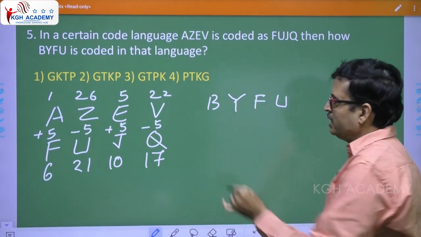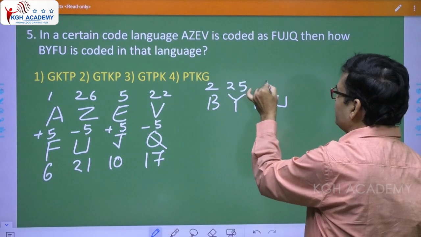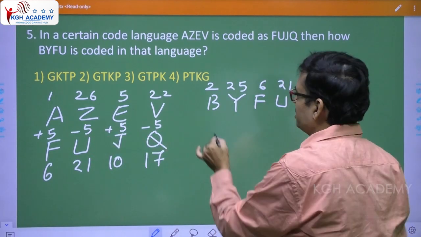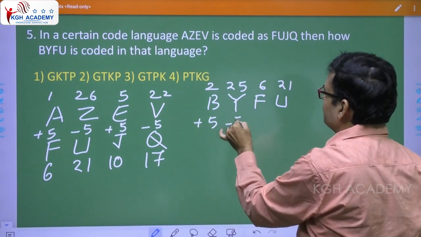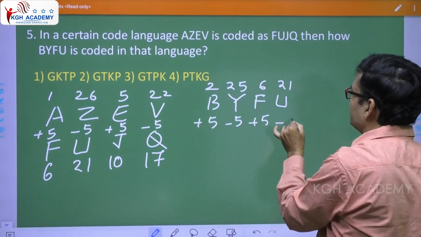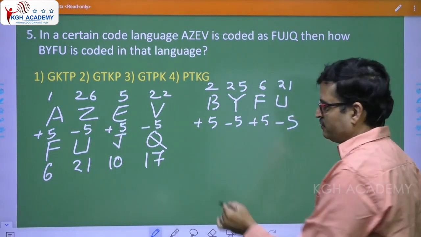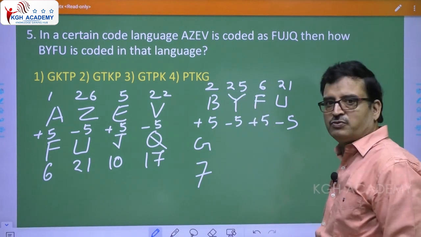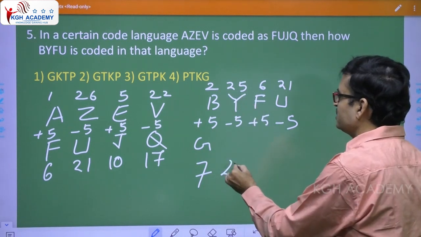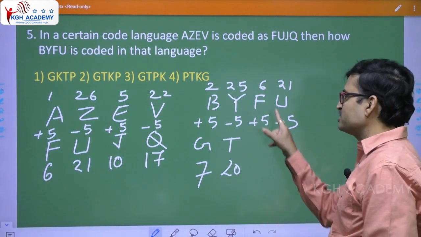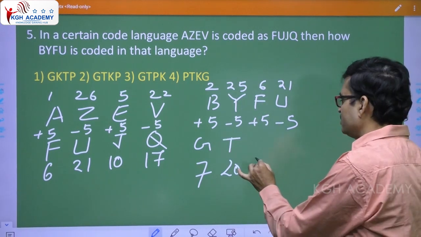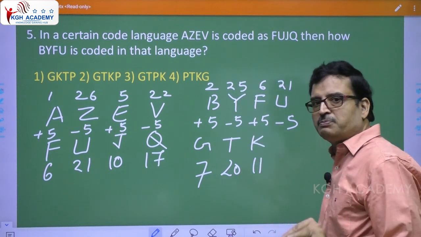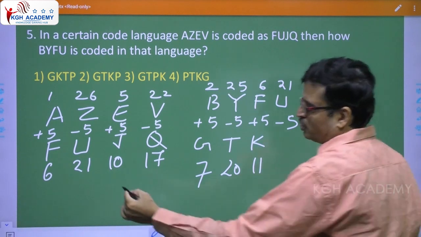B-I-F-O, BIFO. So 2, 25, 6, 21. Started with plus 5, so you also have to start with plus 5 only. So plus 5, minus 5, plus 5, minus 5. 2 plus 5, 7. 7 is G. 25 minus 5, 20. 20 is T. 6 plus 5, 11. 11 is K. 21 minus 5, 16. 16 means P, because I have told you P.